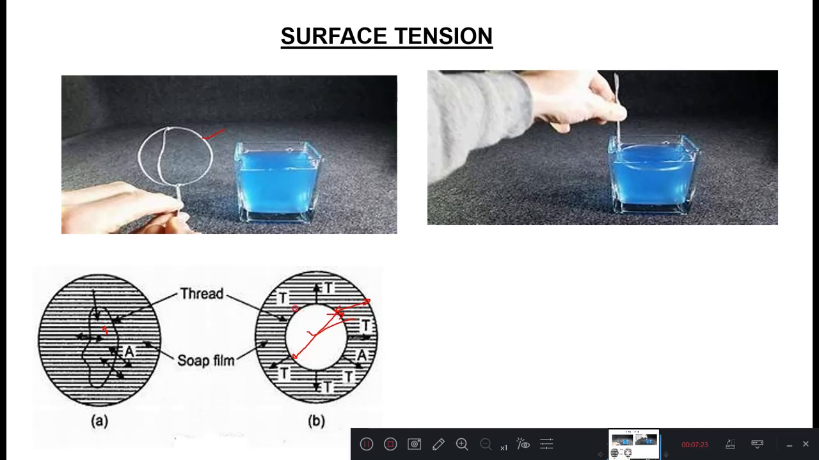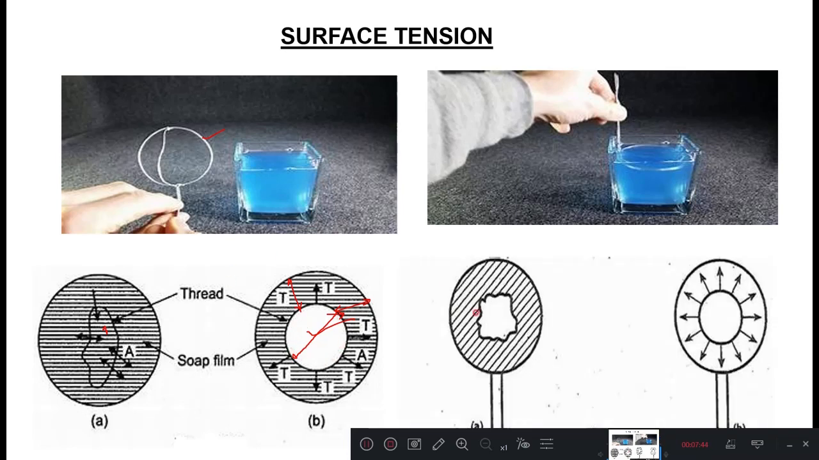So as I said previously, always the characteristic of surface tension is what? Always it tries to decrease the area of the surface. So that's why for a given thread or for a given perimeter, the circle has got maximum surface area, hence it has taken the shape of a circle only. Okay, so it is also the same.